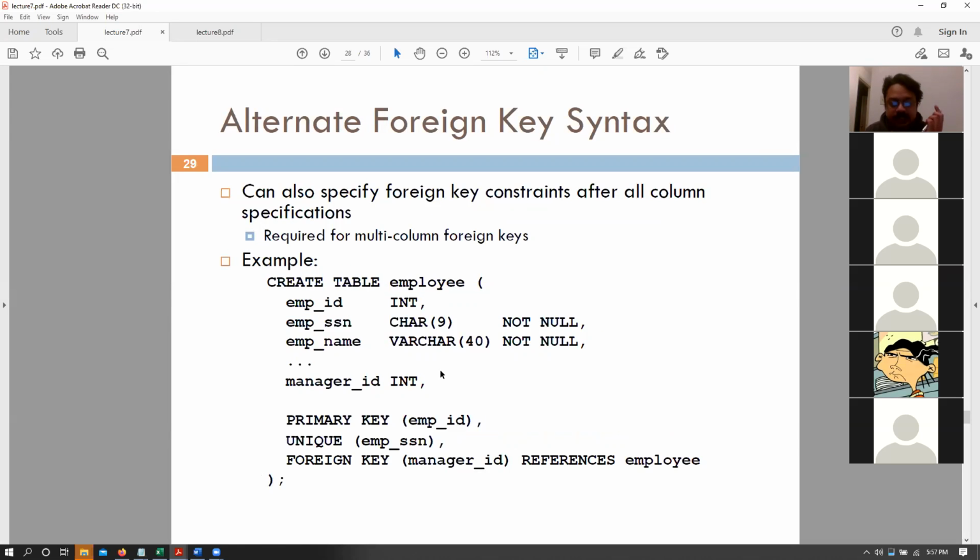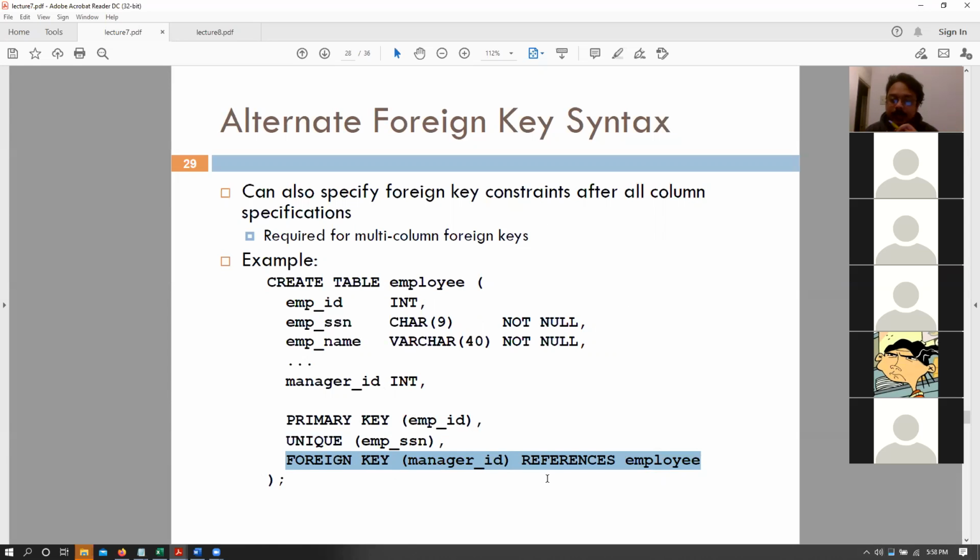Yes, and we can also allow multi-column foreign keys as well. So essentially, instead of writing those primary key and foreign key constraints inline, we can also write them at the end of our table creation. So primary key is employee ID, unique is employee SSN, foreign key is manager ID, references employee. And all of these constraints would have their own name.